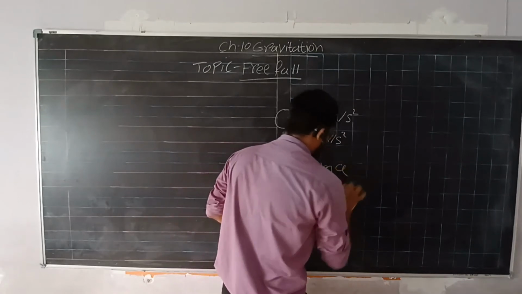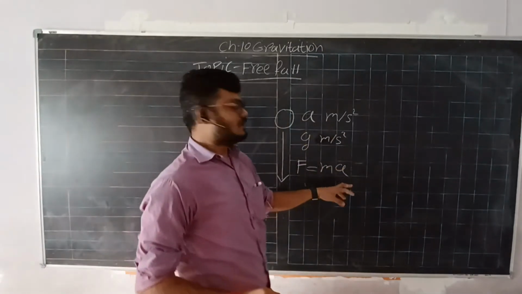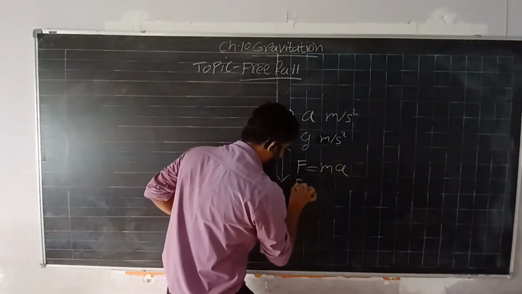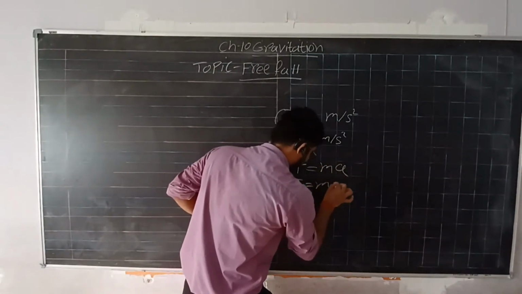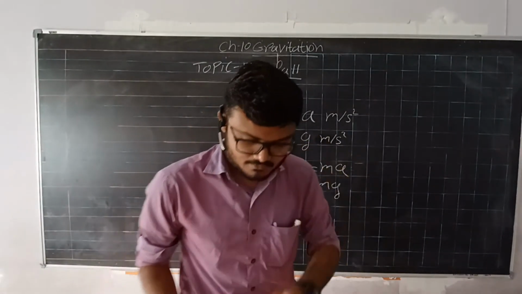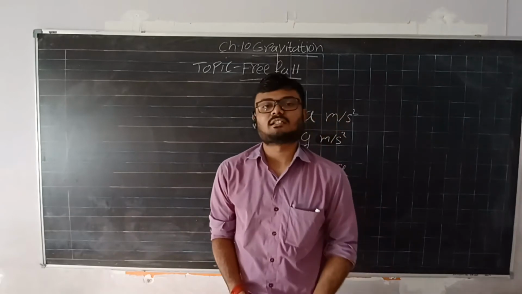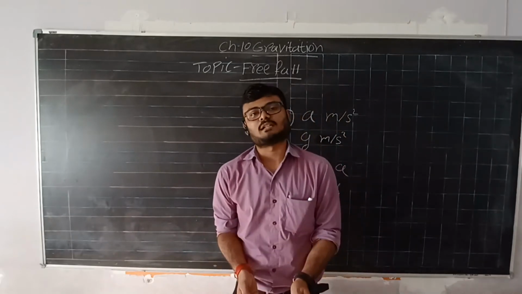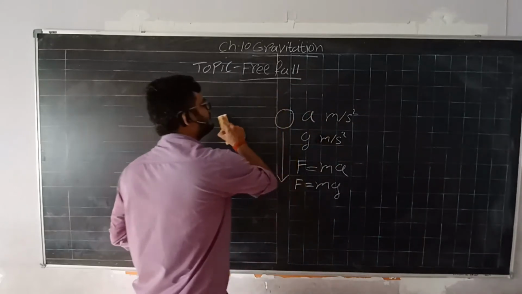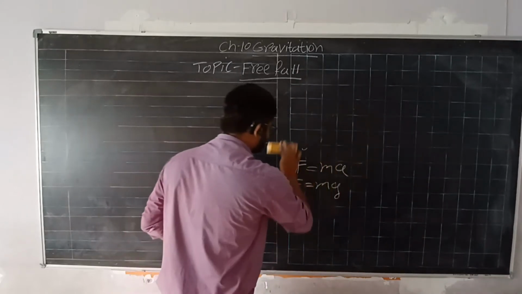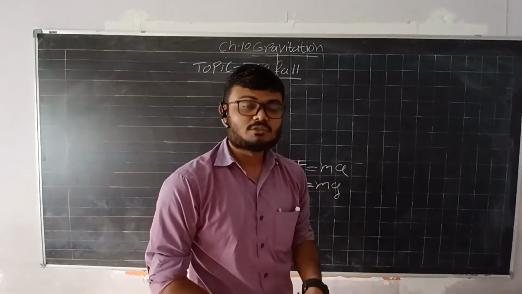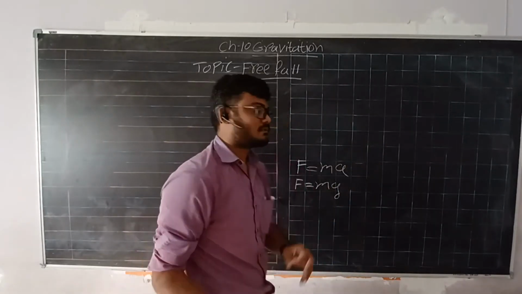Because here we are denoting acceleration as g, it becomes F equals m g. Now, to find out with what force it will come down, we use the universal law of gravitation.